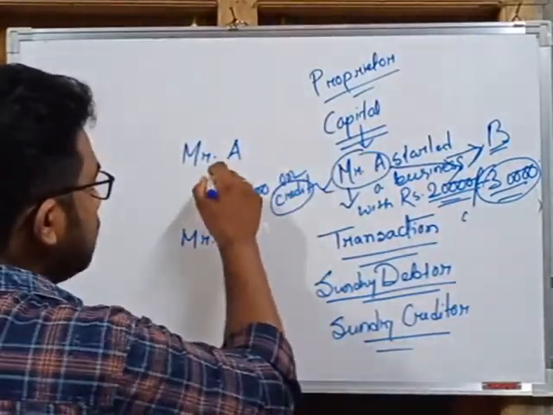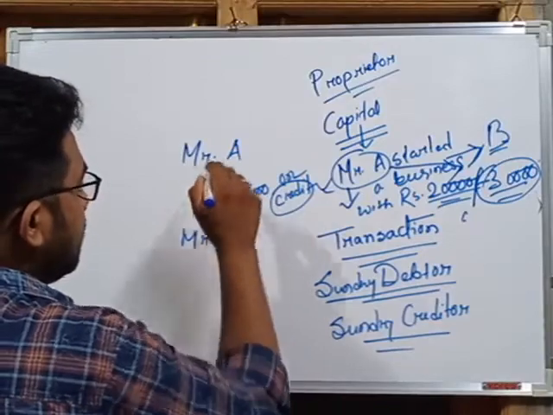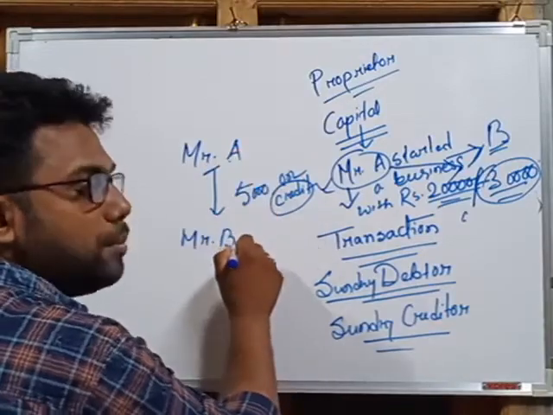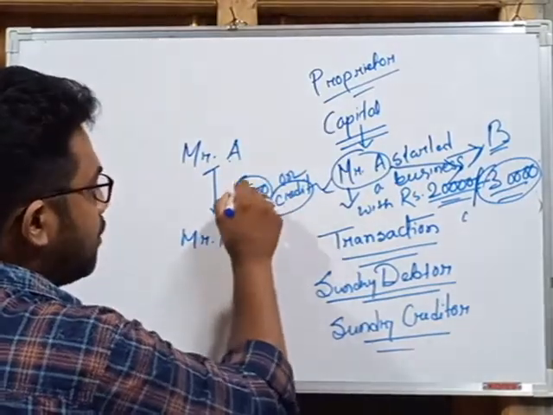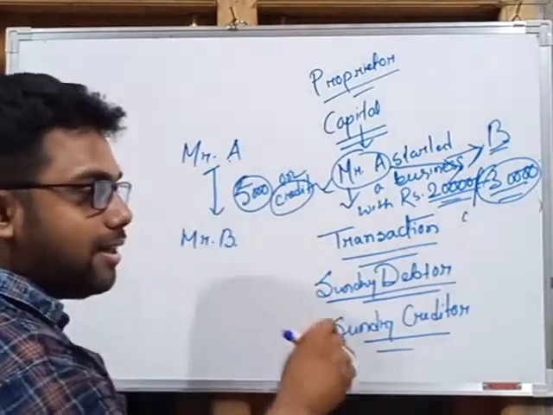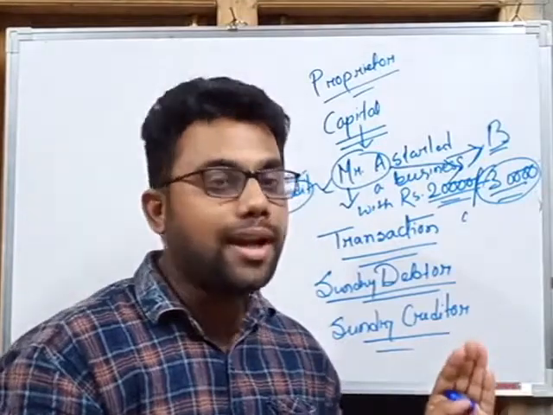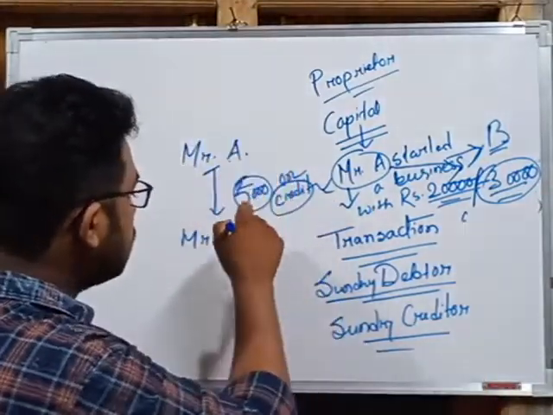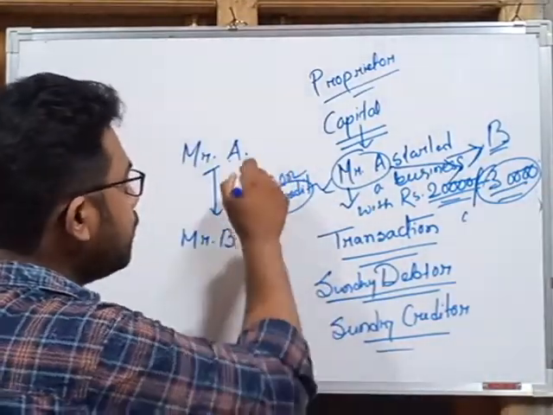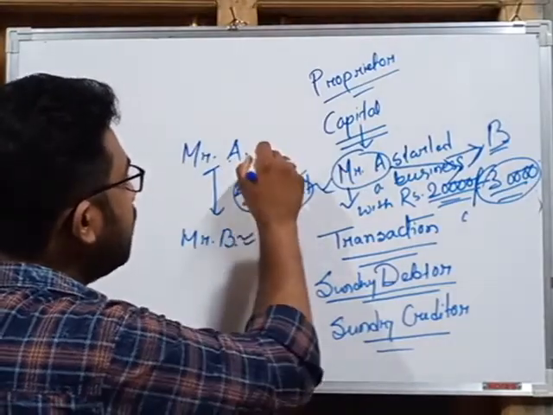In such a case, you can analyze that Mr. A sells goods to Mr. B for rupees 5,000. So what is a sundry debtor? Sundry debtor means the person to whom we sell goods on credit. So Mr. A sells goods to Mr. B on credit, so Mr. B is a sundry debtor for Mr. A.